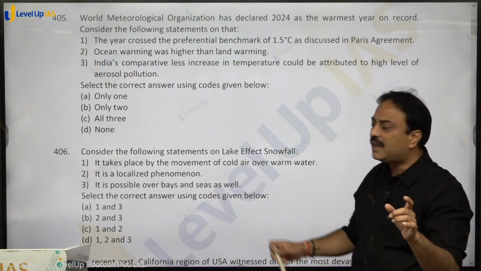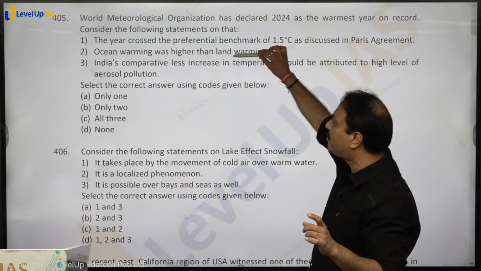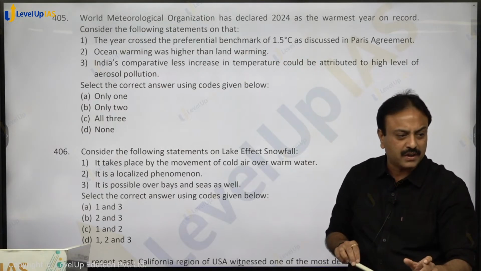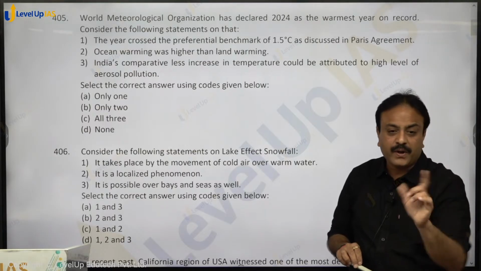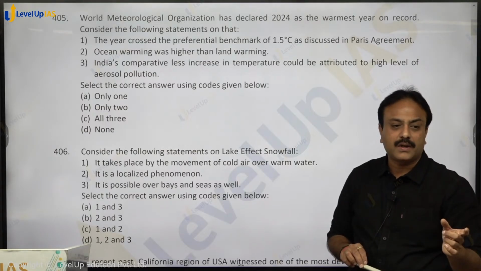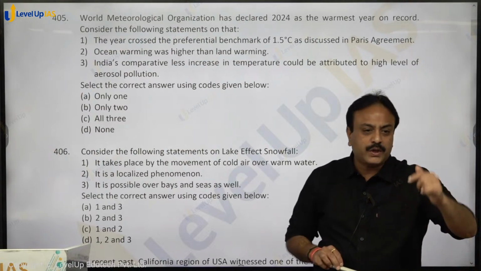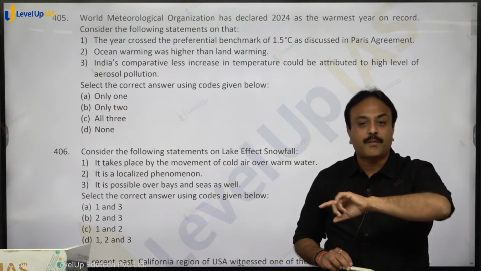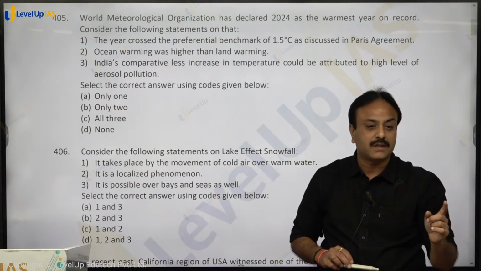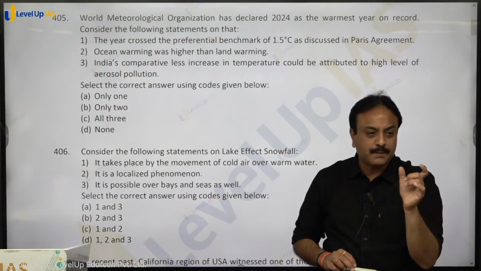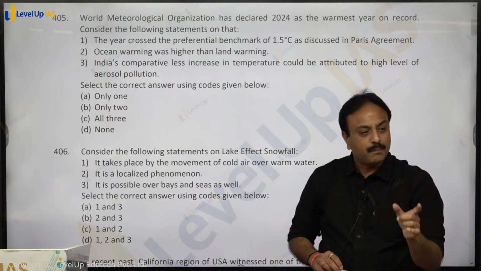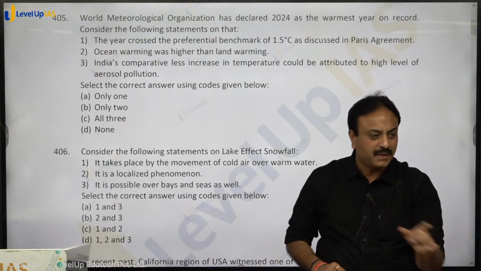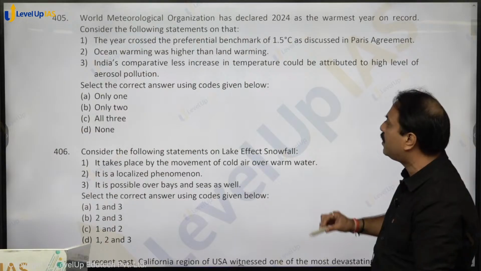But try to understand the philosophy of the statement. Ocean warming was higher than land warming. If you are taking it in absolute terms, it is a wrong statement, right? But if it were a percentage statement, in which whether the ocean warmed by a higher percentage or land warmed by a higher percentage, the ocean की warming का percentage 100 cross कर जाए. Are you getting that? So in absolute terms, the statement is wrong. But if the statement were modified in percentage terms, the statement would become correct. But here the statement is wrong, because we are talking about absolute terms.